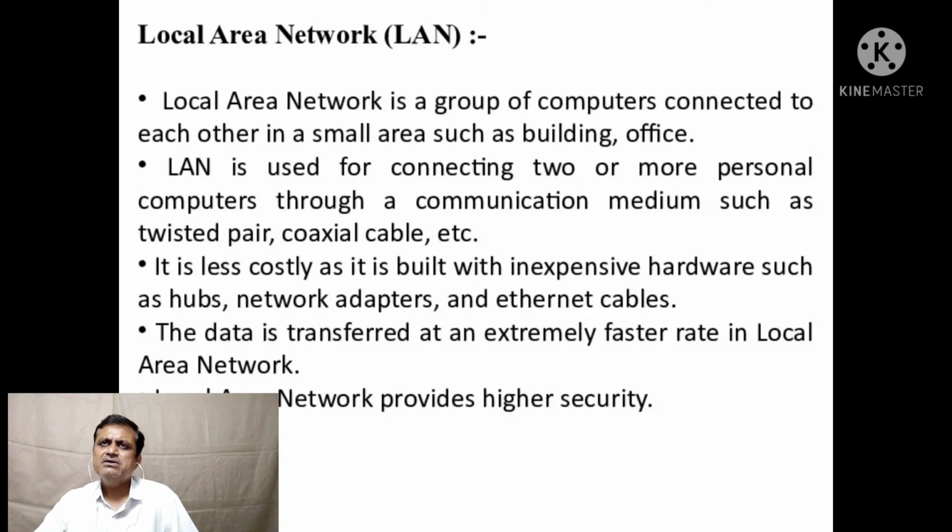First is LAN. A local area network is a group of computers connected to each other in a small area such as a building or office. LAN is used for connecting two or more personal computers through a communication medium such as twisted pair cable wire, coaxial cable wire, etc. It is less costly as it is built with inexpensive hardware such as hubs, network adapters, and Ethernet cables. Data is transferred at an extremely fast rate in a local area network. The local area network provides higher security.